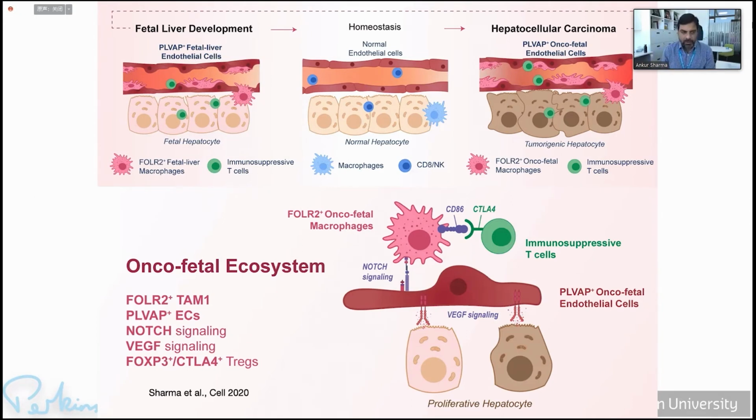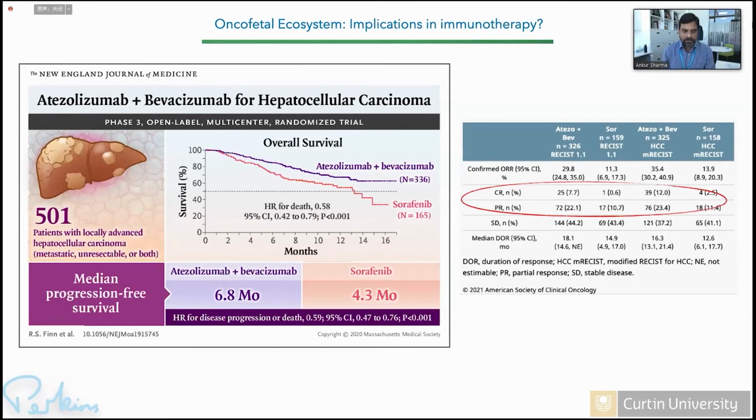And when we were concluding this study, there was a very interesting clinical trial, which was approved as an FDA drug now, which is Atezo plus Bev. So this is an anti-PD-L1 and anti-VEGF inhibitor for liver cancer patients. And as you know, liver cancer is one of the most aggressive cancers. 80% of patients will die within 5 years. 50% of patients relapse within 2 years. So it's a very aggressive tumor. And one of the reasons it's aggressive is because there is no systemic therapy.